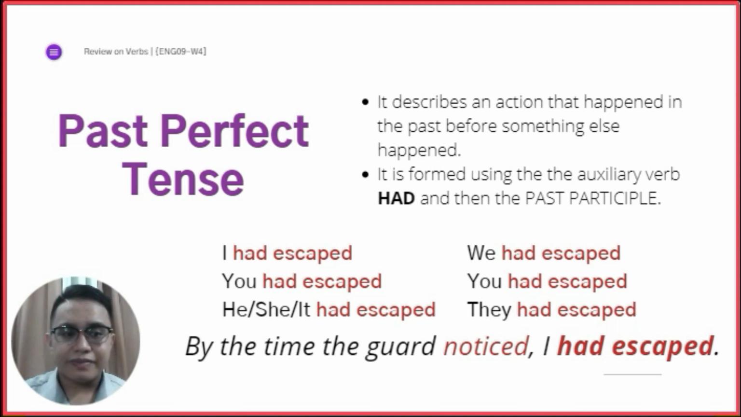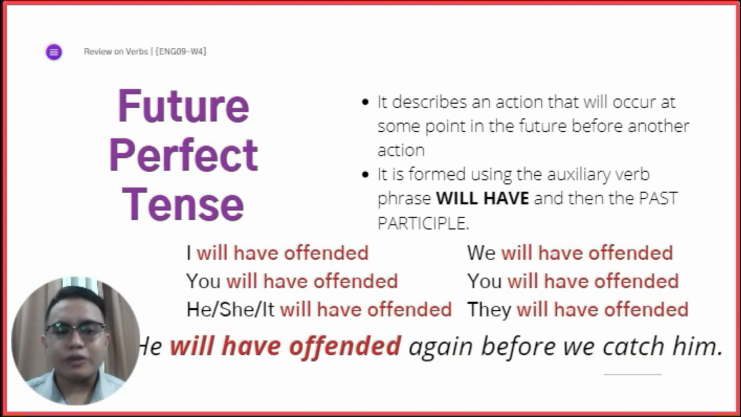Okay? Next, we go to the future perfect tense. Now, the future perfect tense describes an action that will occur at some point in the future before another action. Again, it will occur at some time in the future before another action.